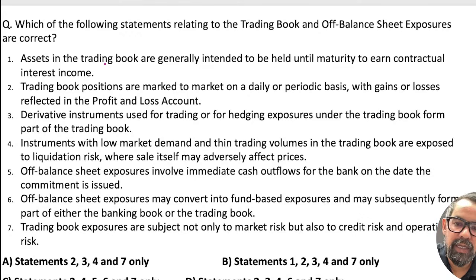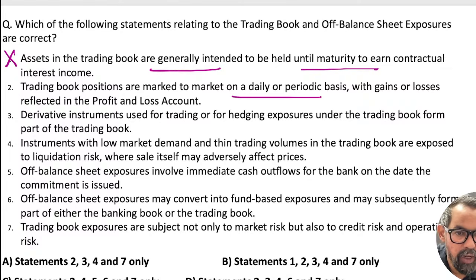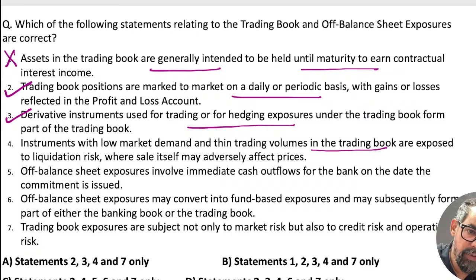The assets in the trading book are generally held until maturity to earn the contractual income. This is the banking book. Trading book positions are marked to market on daily or periodic basis with gains or losses impacting this. Third one is derivative instruments for trading and hedging are part of the trading book. The next one is instruments with low market demand and trading volume in the trading book are exposed to liquidation risk. Off balance sheet exposure involves immediate cash outflow.